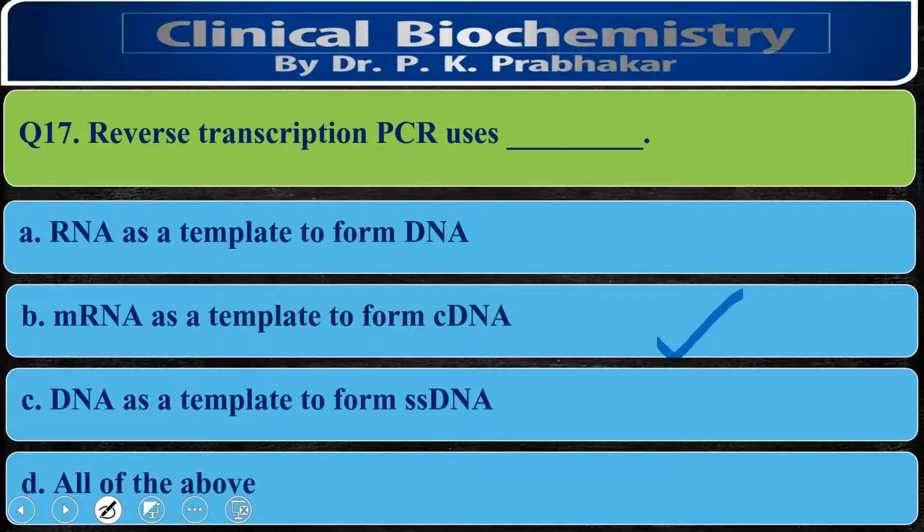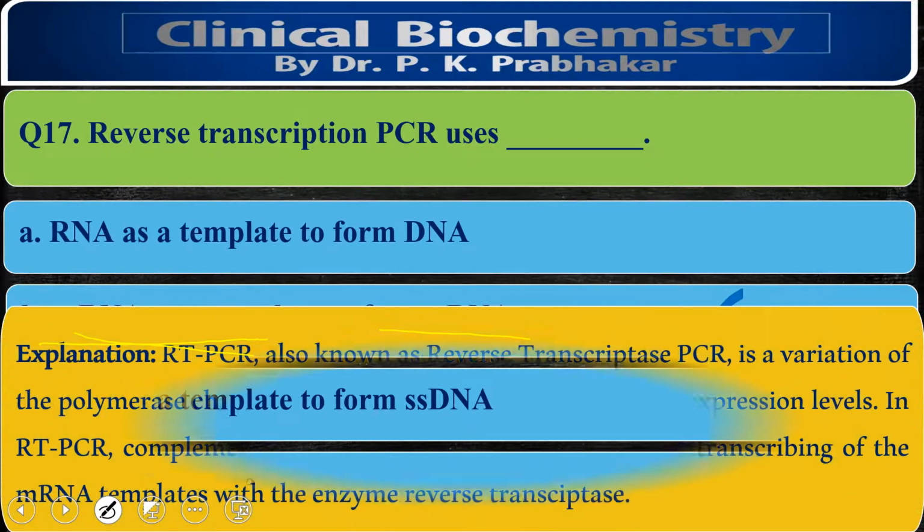That enzyme has 3 different specific properties: RNA-dependent DNA polymerase, DNA-dependent DNA polymerase, and RNase H activity. So we use messenger RNA as a template to form a complementary DNA. That is our correct option.